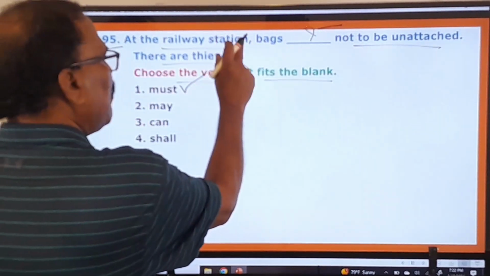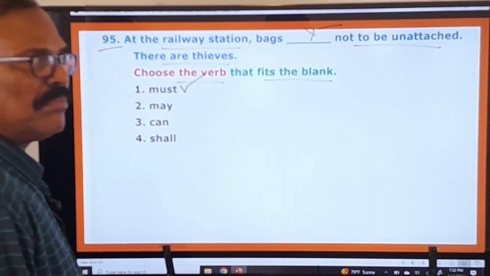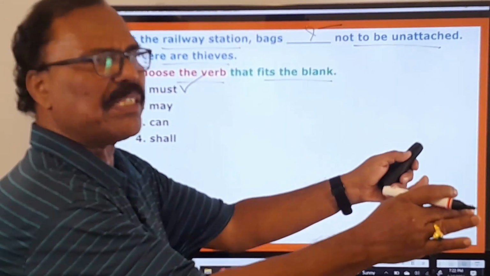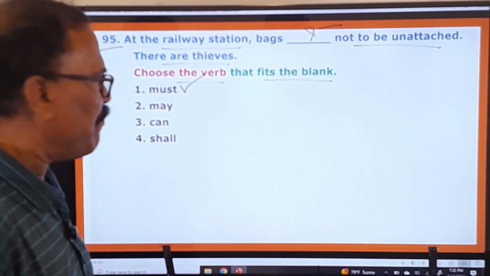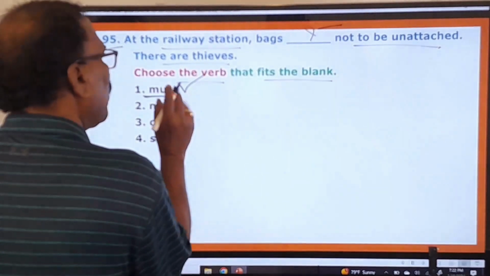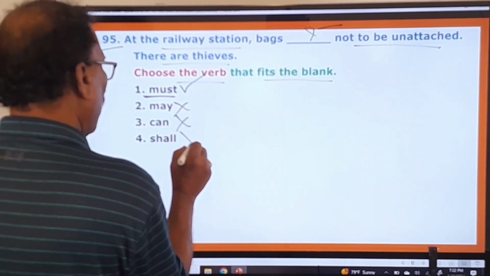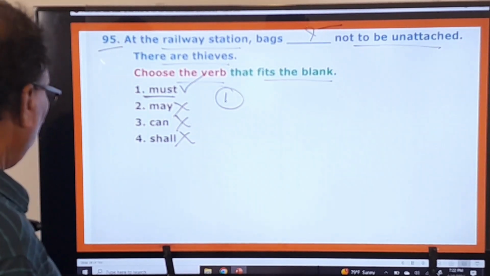At the railway station, bags must not be unattached. Bags must not be kept loose. If they are kept loose, what happens? Thieves will steal them, snatch them, right? So must is the only modal auxiliary that can fit in this blank, not may, not can, not shall. So the answer is the first one. You move on to the next question.